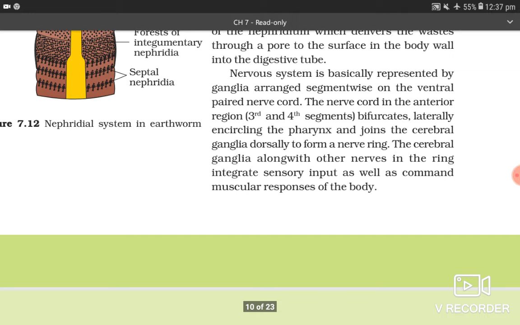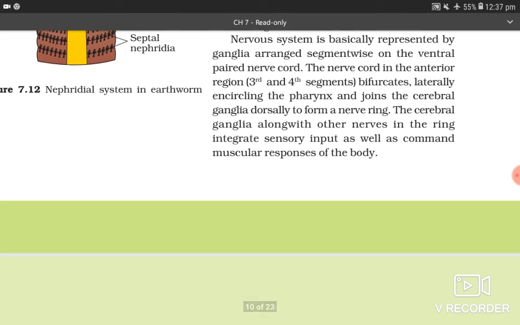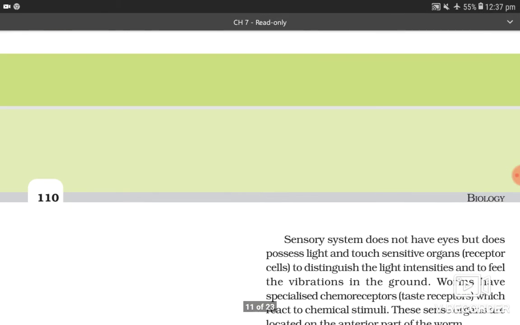Nervous system is basically represented by ganglia arranged segment-wise on the ventral paired nerve cord. The nerve cord in the anterior region, third and fourth segment, bifurcates laterally, encircling the pharynx and joins the cerebral ganglia dorsally to form a nerve ring. The cerebral ganglia, along with other nerves in the ring, integrate sensory input as well as command muscular responses of the body.